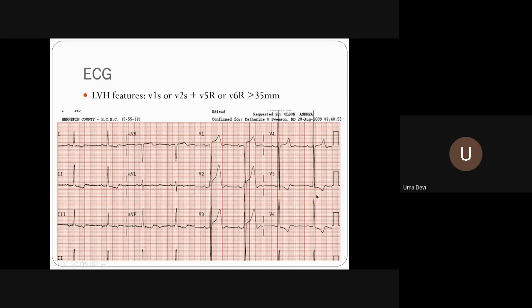The next is you are going to see the T wave. See the T wave in V4, it is upright, whereas in V5 and V6, it has become inverted. Then next, when you see the ST-T wave changes, there is ST sagging with T wave inversion. So in this ECG, you have a left ventricular hypertrophy and you have a strain pattern. This is a typical ECG pattern of your aortic stenosis.